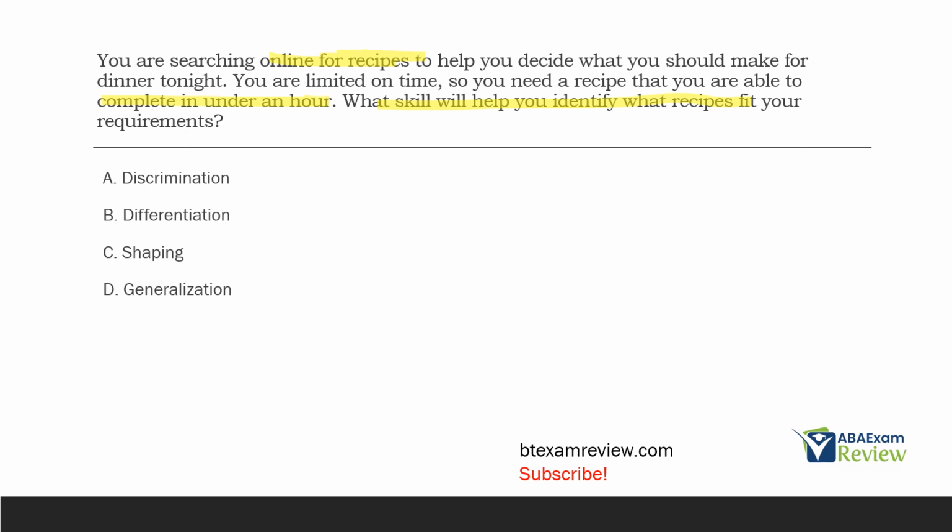It's the same response, right? I'm still cooking. I'm still picking. Responses aren't changing. What we're doing now is telling the difference between stimuli. Again, there is no approximations. Nothing's being shaped. And we're not generalizing to any new environment. Generalization is not in play. What we're doing here is discriminating.